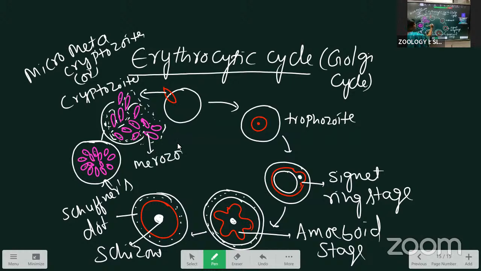Merozoites. This one is the rosette stage. Hemozoin. This liquid is there that we call hemozoin.